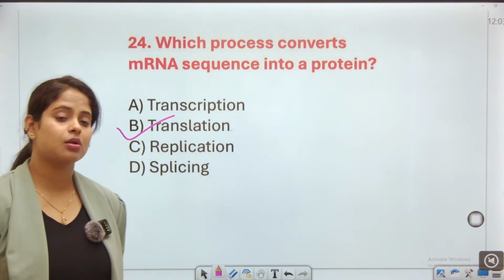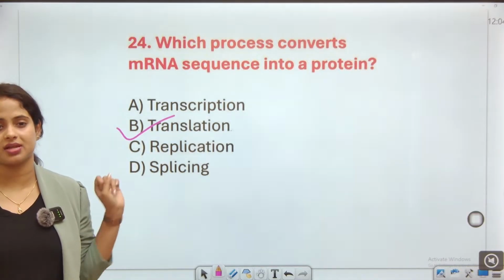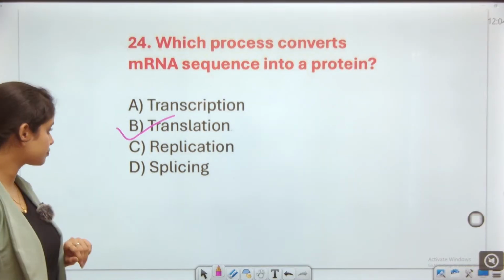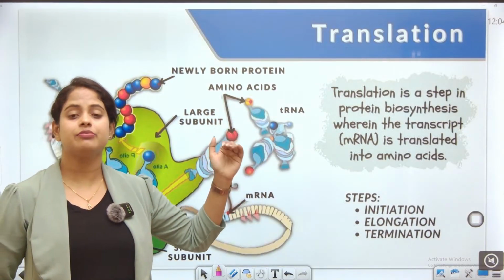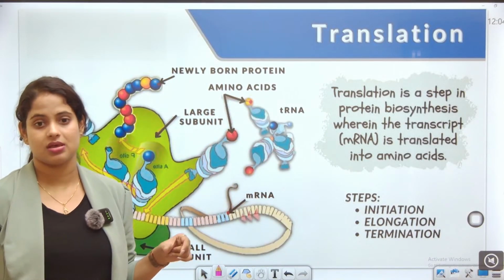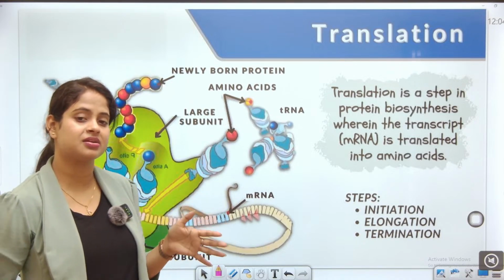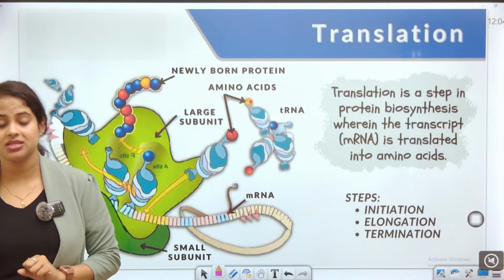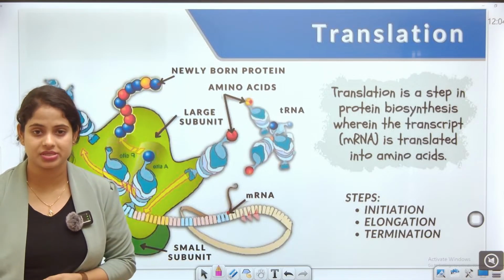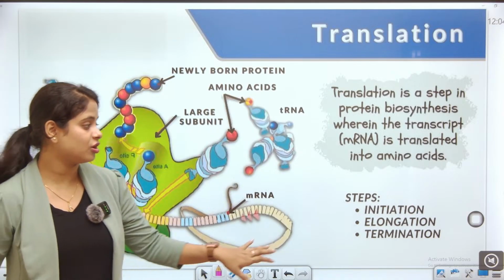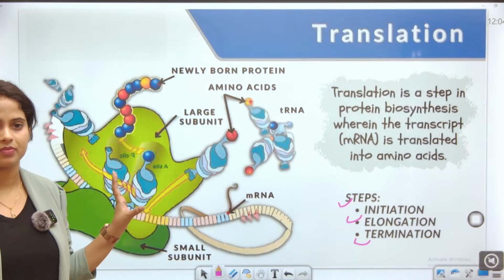The process that converts messenger RNA sequence into protein is called translation. Translation is a step in protein biosynthesis where the transcribed messenger RNA is translated into amino acids. The steps are initiation, elongation, and termination.